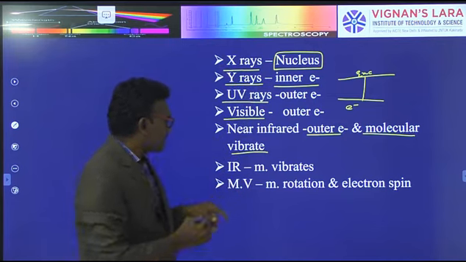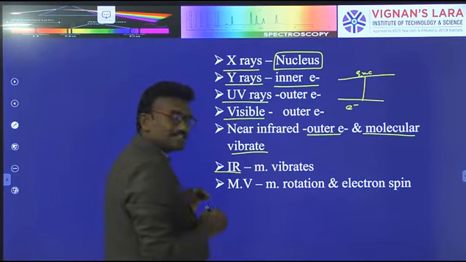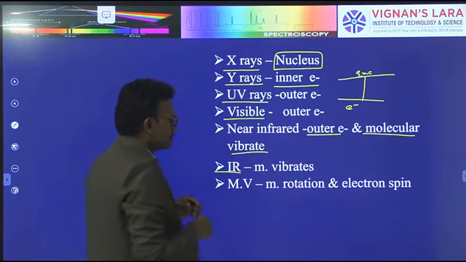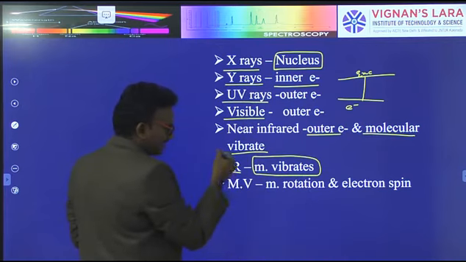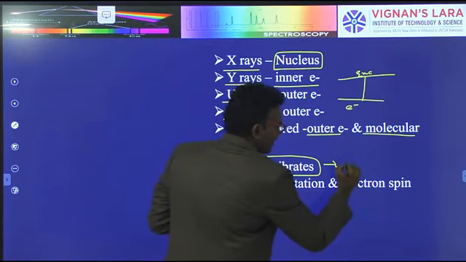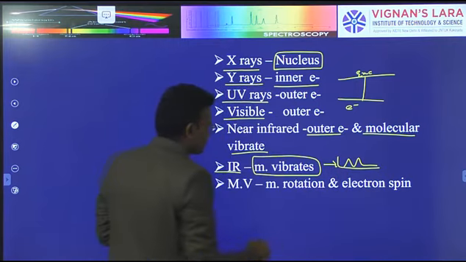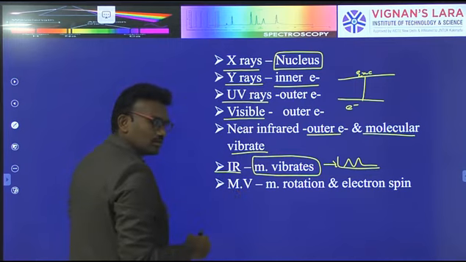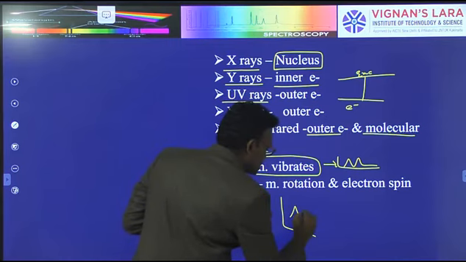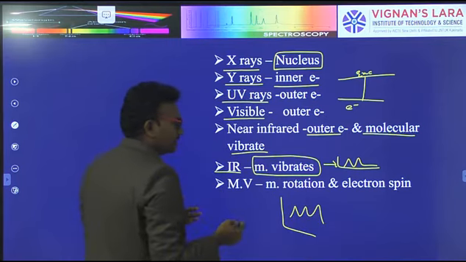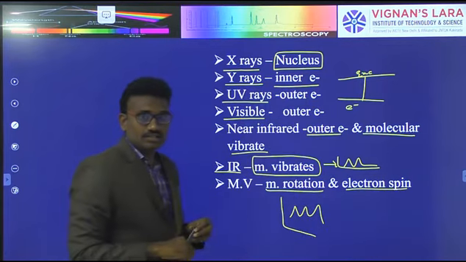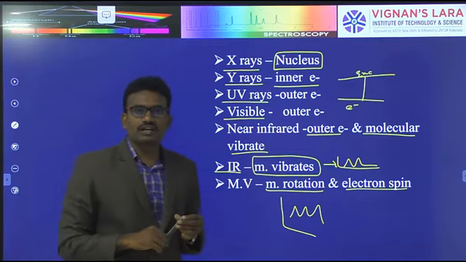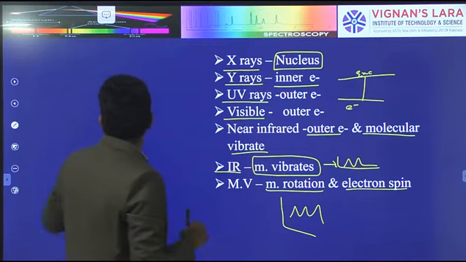When IR radiation passes into a sample, the molecules vibrate based on the light and produce a spectrum. Microwave light passed into a sample produces a spectrum through molecular rotations and electron spin rotations.